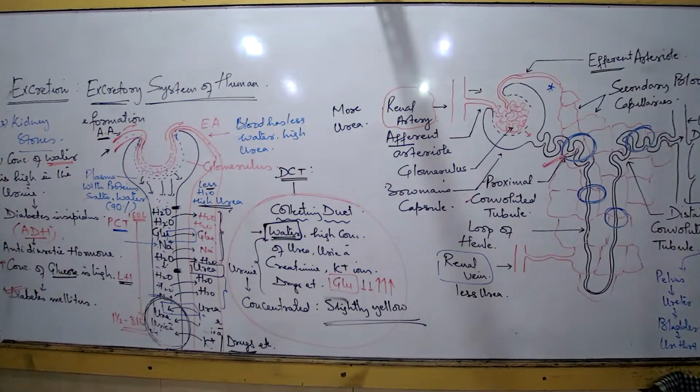What is kidney stones? Kidney stones refer to small deposits of uric acid, etc. in different regions of the kidney. That can be in the cortex and the medulla and the urinary bladder, in the ureter, कहीं पे भी हो सकता है. Because why did that happen? Because this process of secretion did not happen properly.